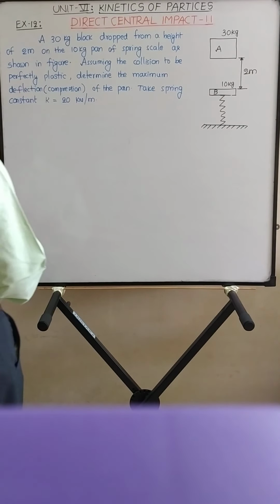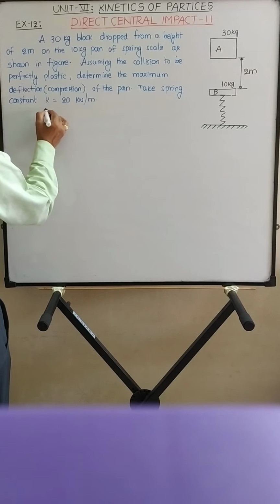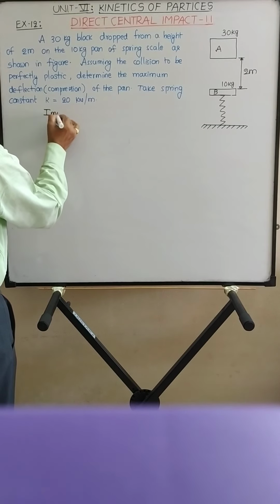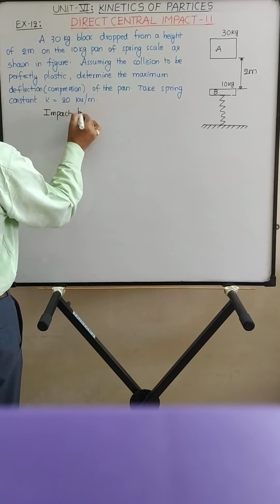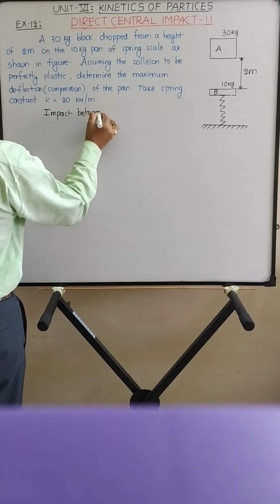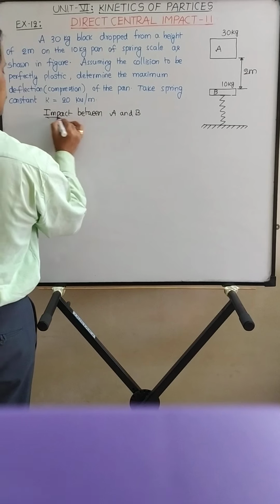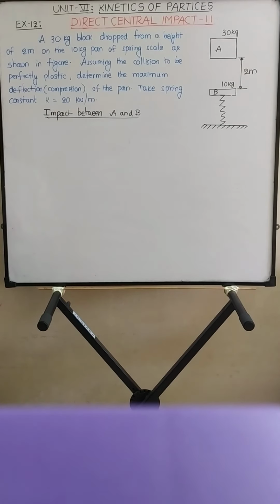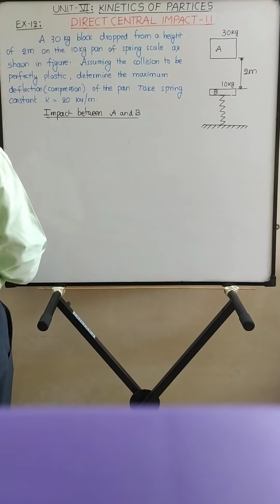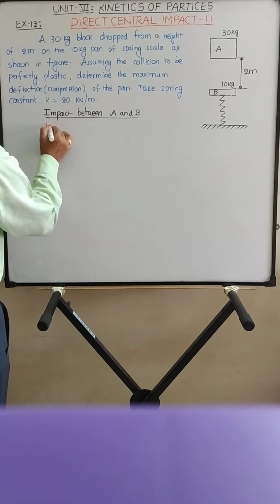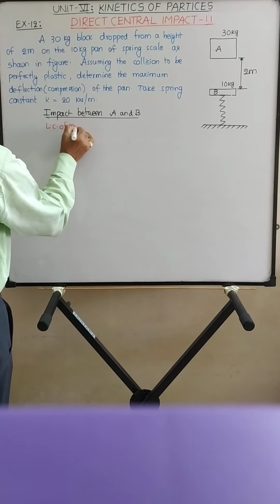So the first step is considering impact between A and B, using law of conservation of momentum.